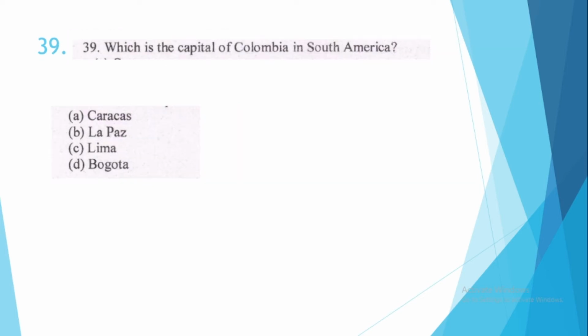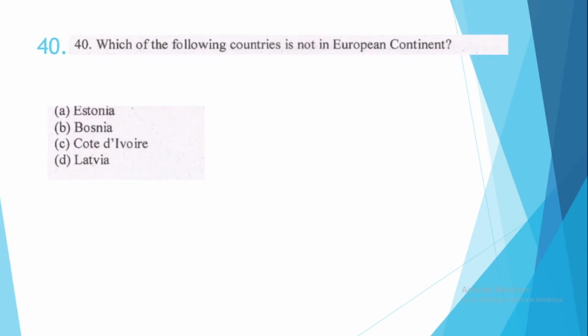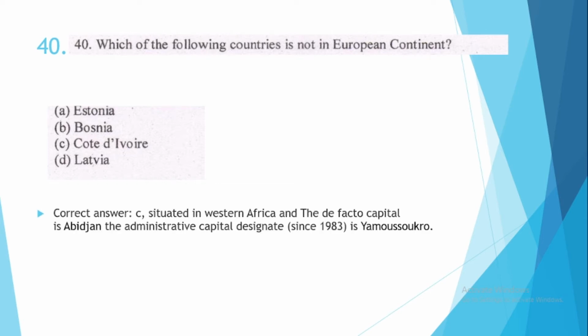39. Which is the capital of Colombia in South America? This is option number D, Bogota, and the currency is Colombian peso. 40. Which of the following countries is not in European continent? This is option number C, Cote d'Ivoire. It is situated in Western Africa and the de facto capital is Abidjan. The administrative capital designated since 1983 is Yamoussoukro.